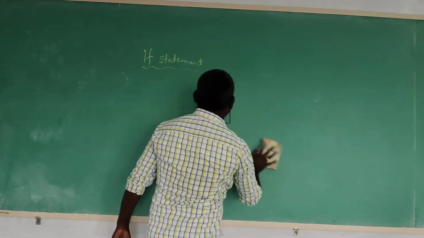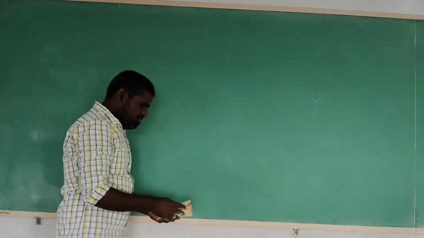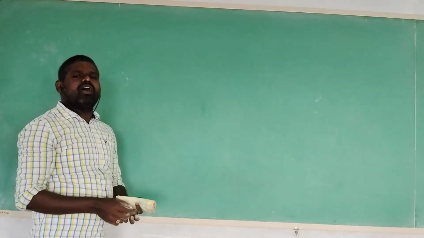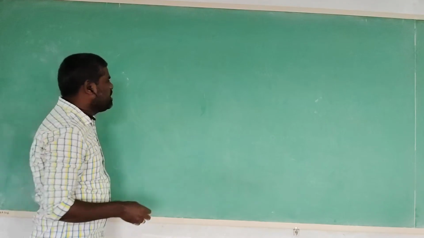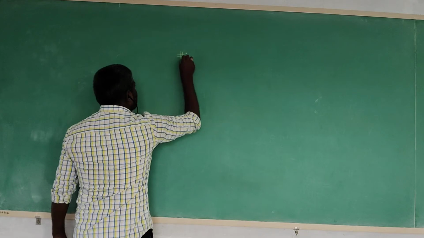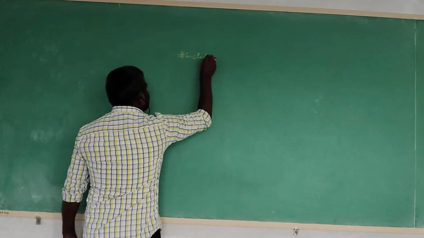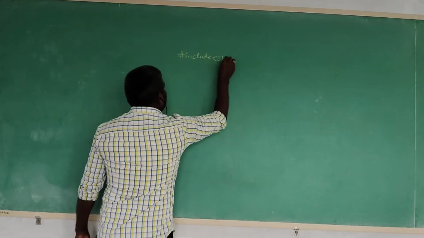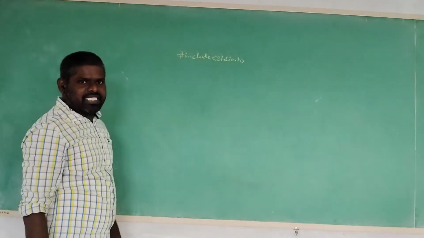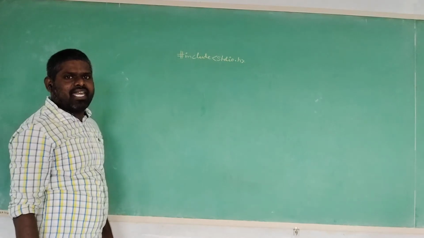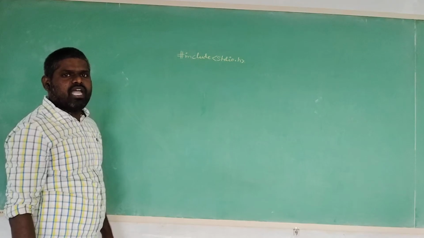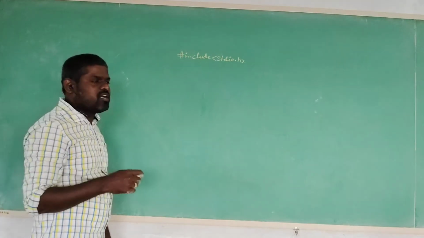For example, one person's age we are writing here. We are checking whether the person is eligible or not for an Indian vote. For that purpose we are writing a C program. First of all we include stdio.h, the standard input output header file, in our current program.